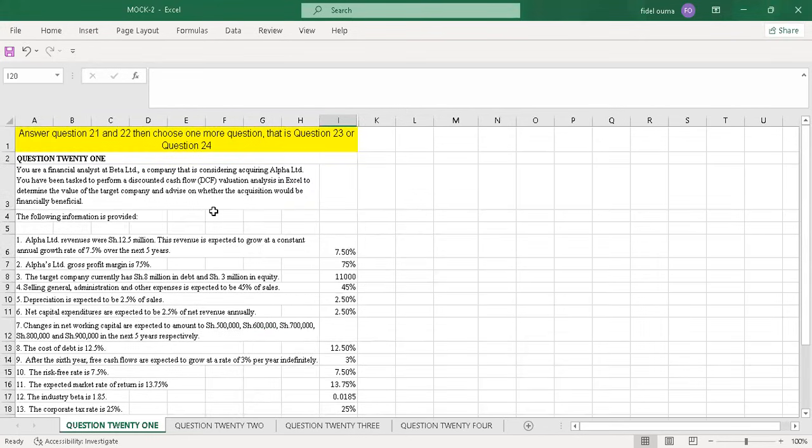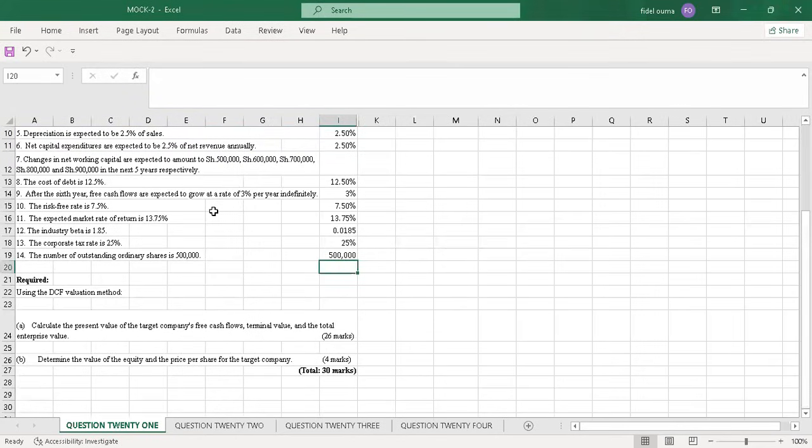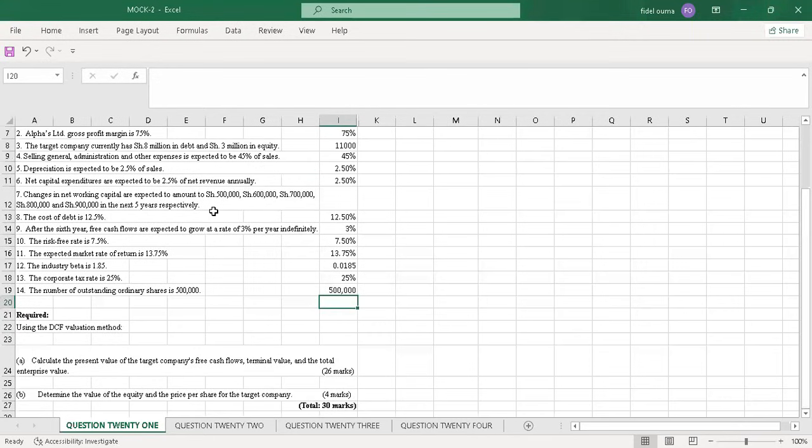What we are going to do first, because for us to do discounting, we must have the weighted average cost of capital. When you look at this question, there's no weighted average cost of capital, but we have been given information here which will help us to calculate the WACC.